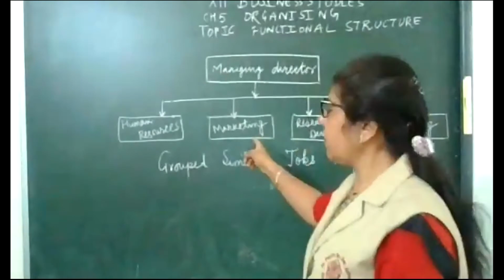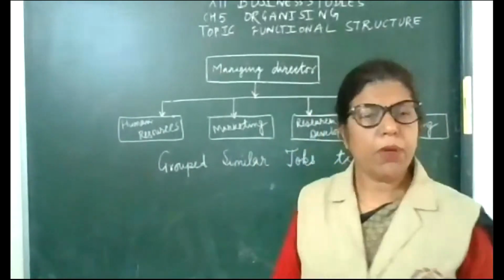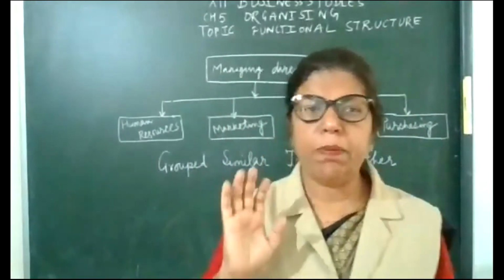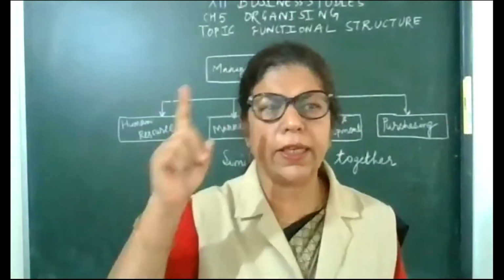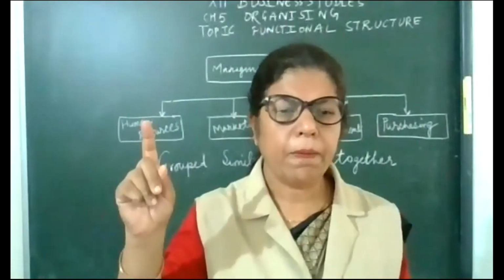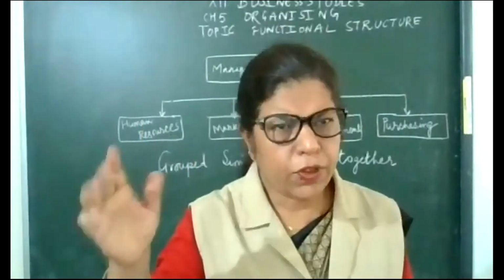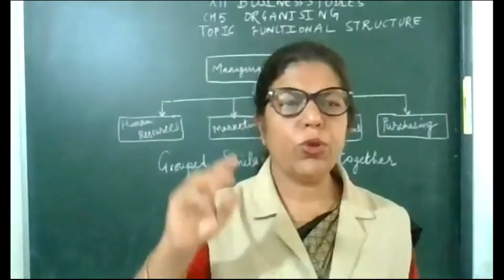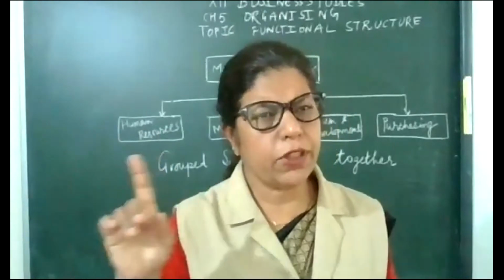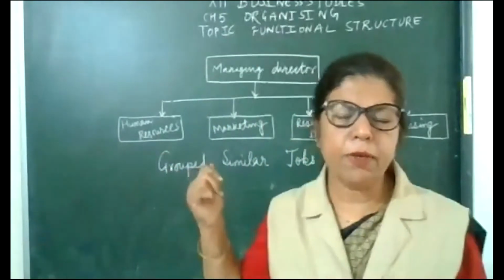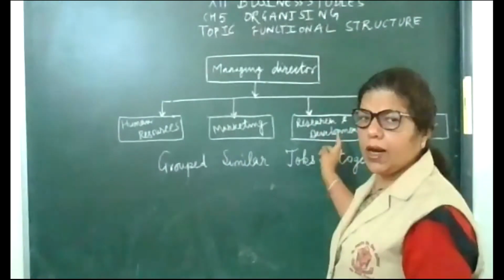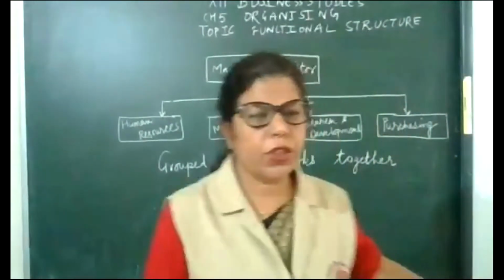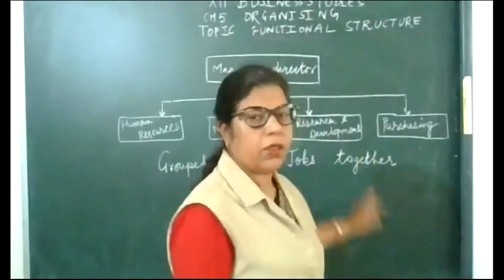Then marketing. Marketing department will perform all the activities related with selling and marketing, advertisement, sales promotion. Then next is R&D, research and development.